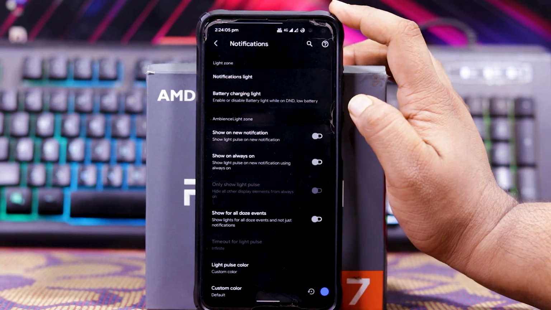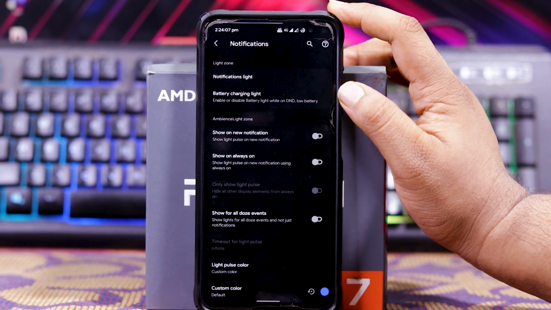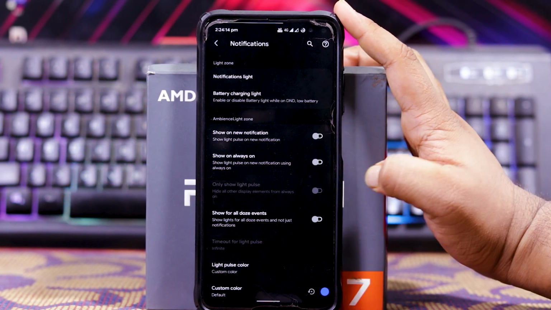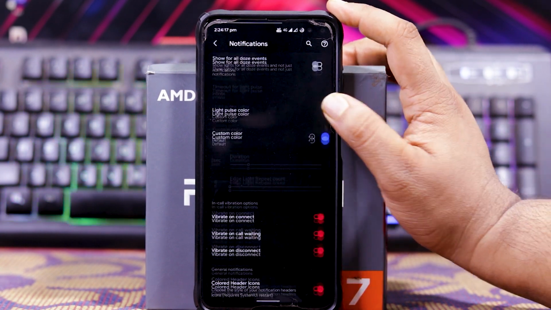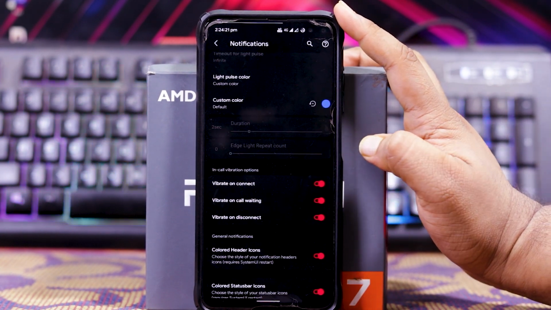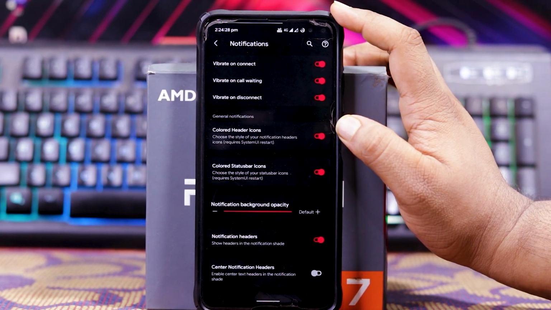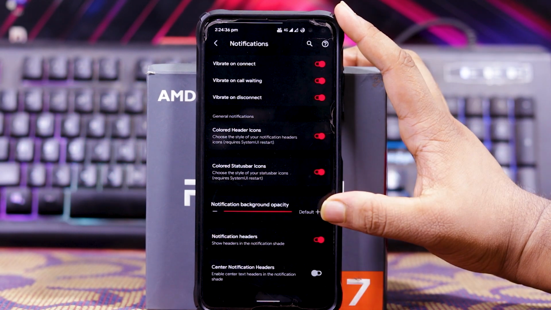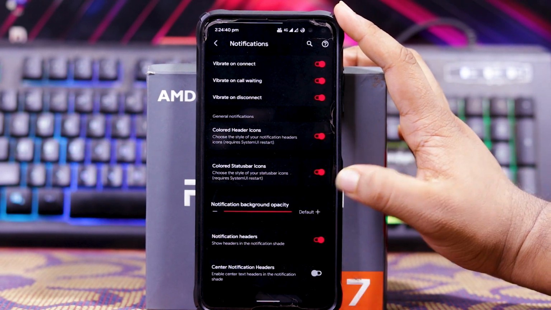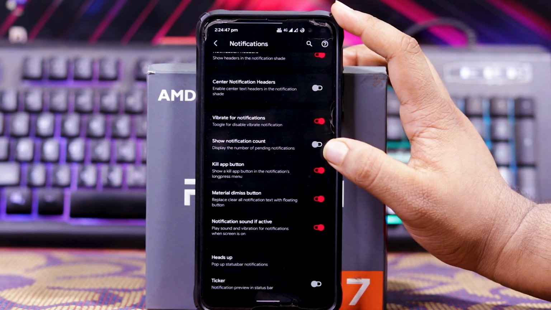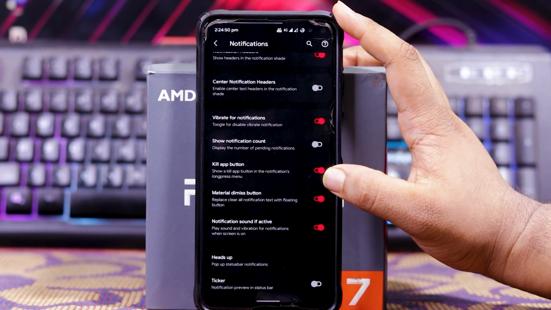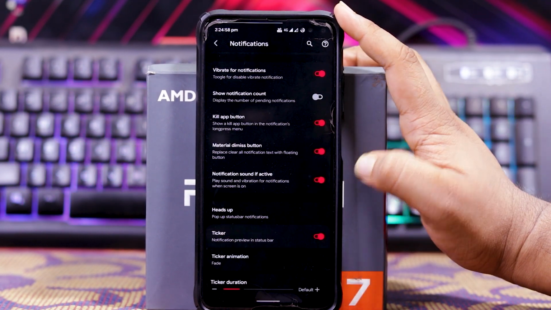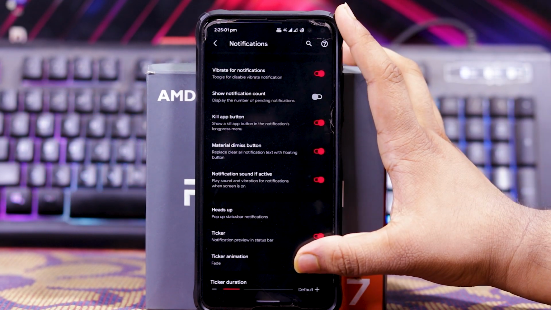In notifications, you get notification light, battery charging light, show new notifications, show on always on, show for all events, light pulse color, custom color, vibrate for connect, vibrate for call waiting, and vibrate for disconnect. Then you get color header icons, color status bar icons, notification background opacity, notification header, center, vibrate for notifications, show notification count, kill app button, heads up, ticker. In ticker, when you enable it, you get ticker animation and ticker duration.